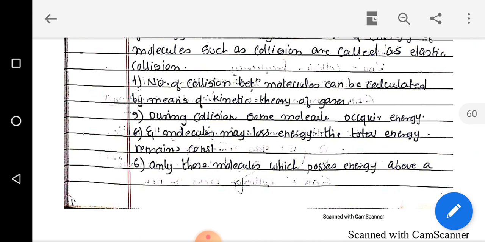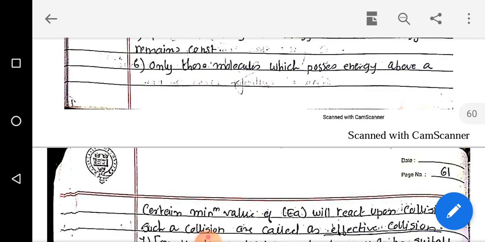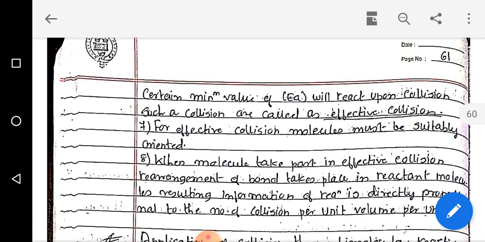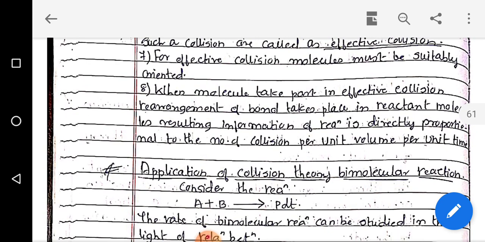The number of collisions can be calculated using the kinetic theory of gases. During a collision, some molecules acquire energy and some lose energy, but the total energy remains constant. Only those molecules which possess energy above a certain minimum value will react upon collision. Such collisions are called effective collisions. For an effective collision, the molecules must be suitably oriented.